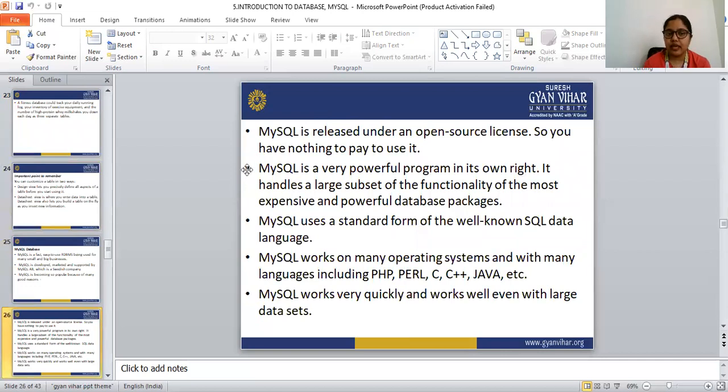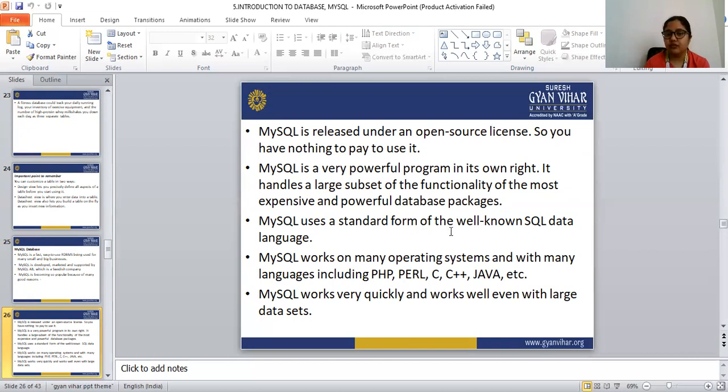The second reason is that MySQL is a very powerful program in its own right. It handles a large subset of the functionality of the most expensive and powerful database packages. So this is a very powerful program.